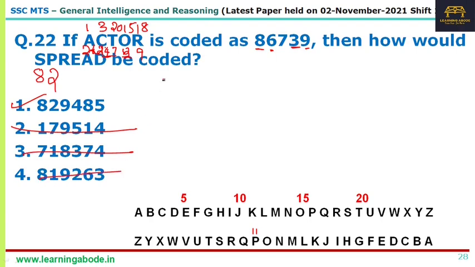Similarly, if you are not able to predict this, one of the things you can do is, A is 8 and R is 9. Using that also, maybe you could have cracked this. That at least would have been a start. At least you could have eliminated options 2 and 3 like that. So this is the logic: the alphabet in the reverse position, sum of the digits. So question 22, the answer is option 1, 829485.